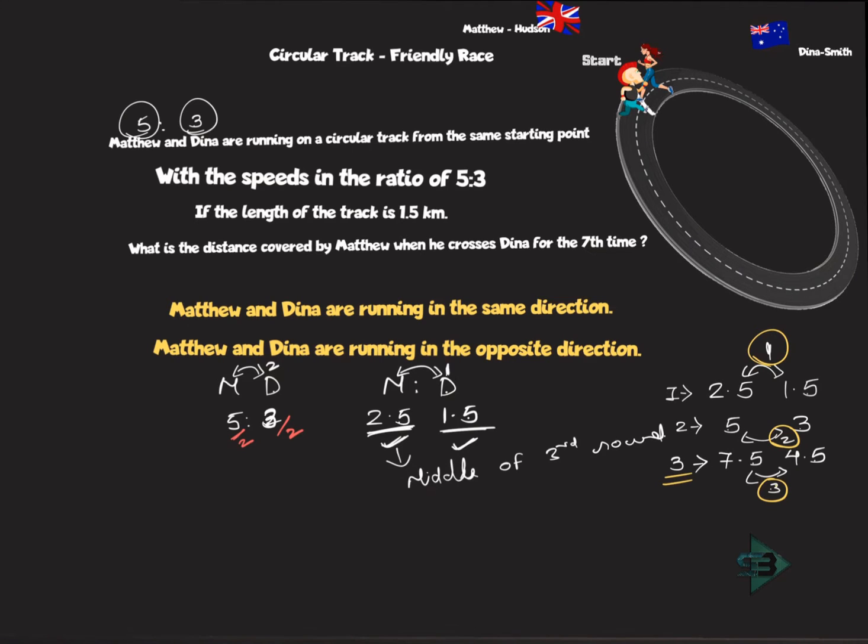So when will he meet for the 7th time? Going like this, just multiply 2.5 into 7, right? So 2.5 into 7 is nothing but 17.5. So when Matthew has done 17.5 rounds, he will meet Dinah for the 7th time, because he meets Dinah every time he completes 2.5 rounds. So when he has done 2.5 into 7, 17.5 total rounds, what is one round? One lap. Okay, he has completed 17.5. That is when he meets Dinah for the 7th time.